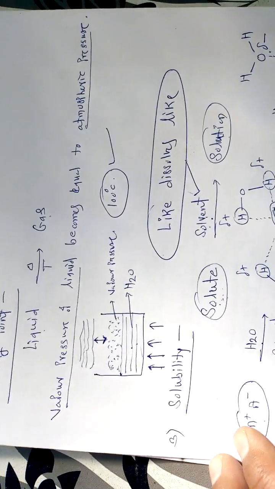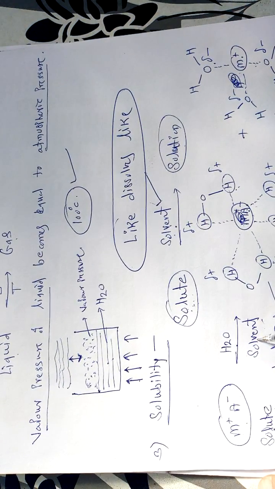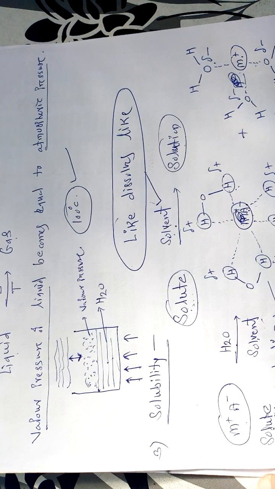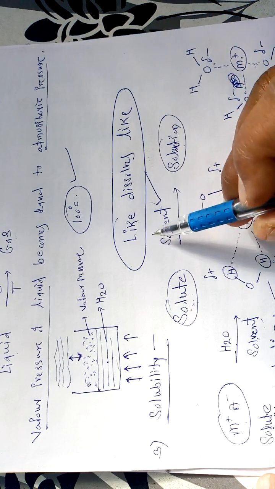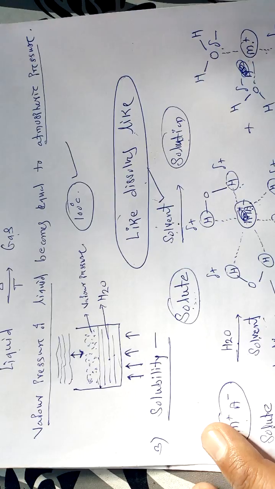What is the meaning of like dissolves like? Whenever we take a solute and want to take a proper solvent, at that time we must take into consideration the nature of the solute. If this solute is polar in nature, you must take a polar solvent. On the other hand, if this is a non-polar solute, you must take a non-polar solvent. So for this purpose we take the help of this simple rule, like dissolves like. So this is called solubility.